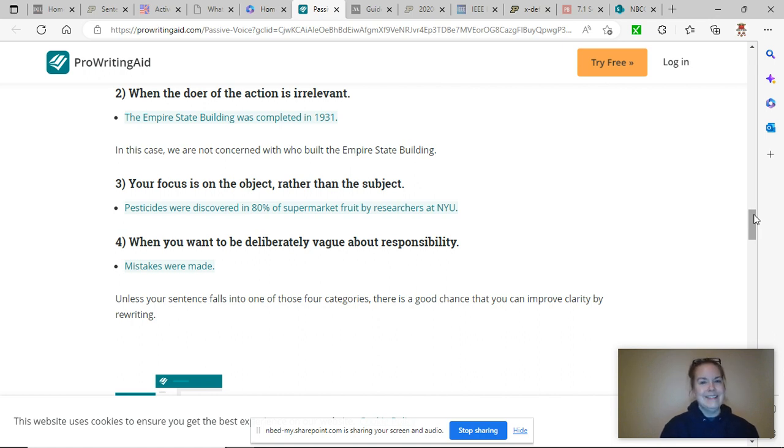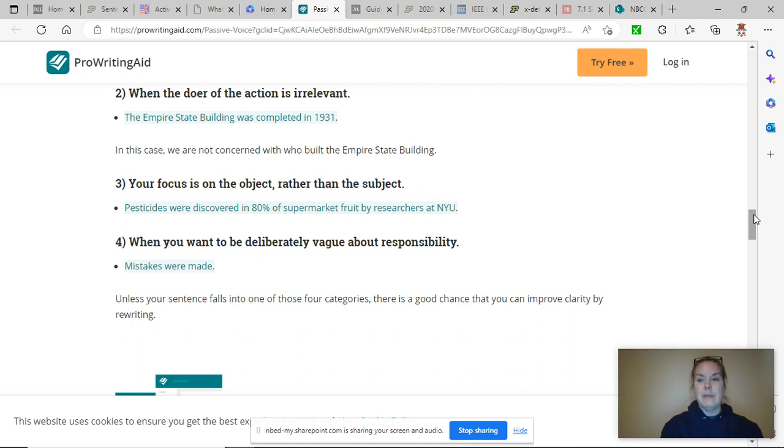And this is when you're trying to manipulate somebody, perhaps. You want to be deliberately vague about responsibility. Mistakes were made. So you'll often see politicians or someone who doesn't exactly want to bring blame onto themselves. They have to say that mistakes were made. They have to be able to tell the public that somebody was wrong. They don't necessarily want to say that it was themselves. And so they might say, mistakes were made. Okay, that's passive. It's a little manipulative too, instead of saying, I made that mistake.